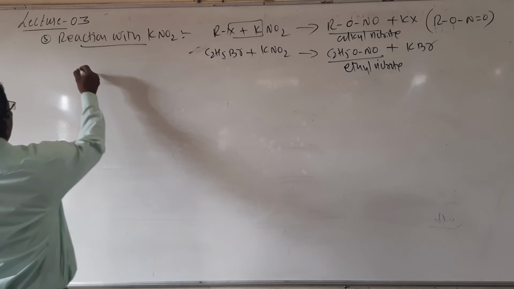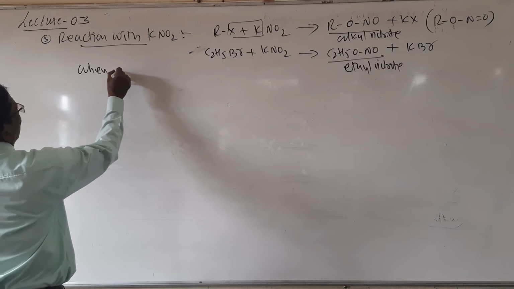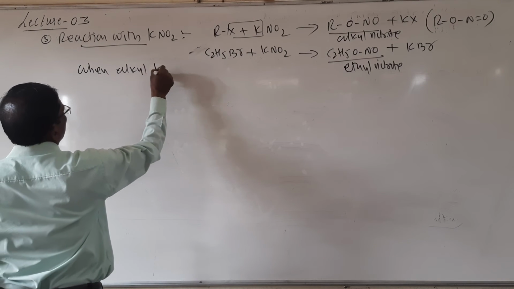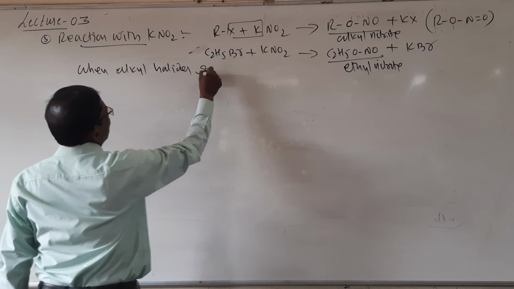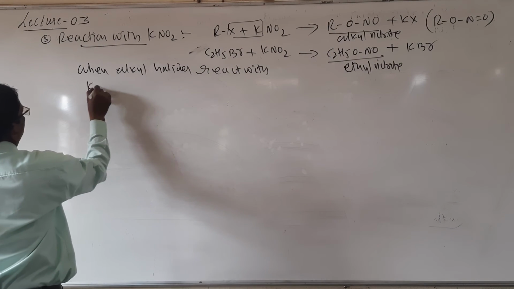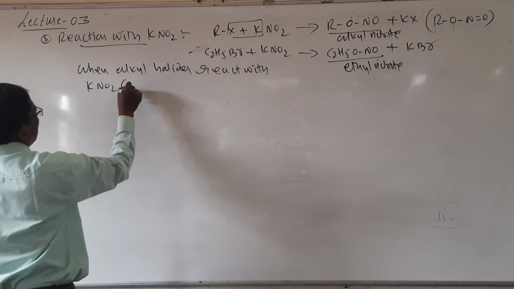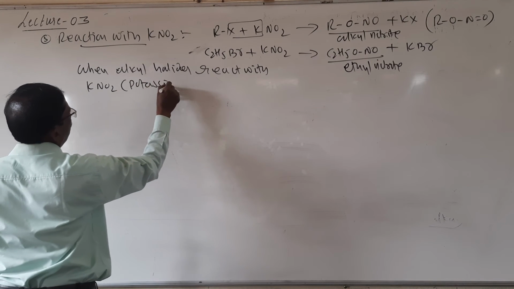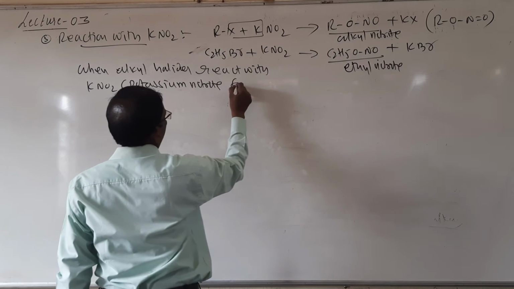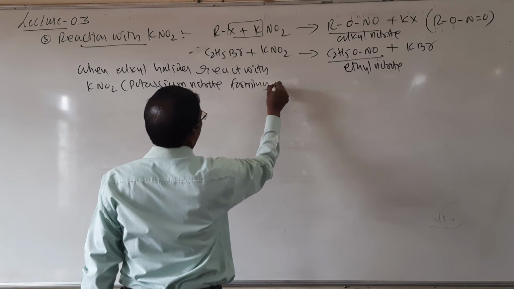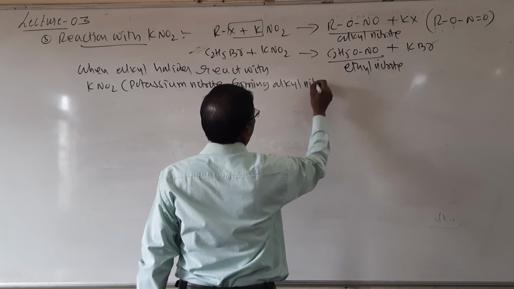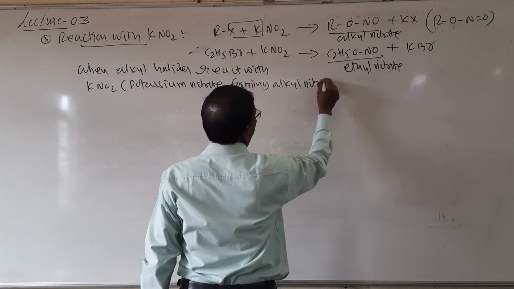So same statement, when alkyl halides react with KNO2, potassium nitrite, forming alkyl nitrite.